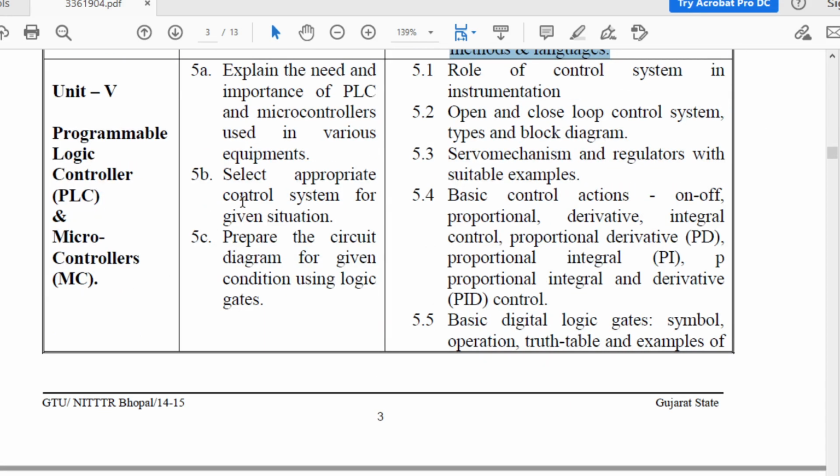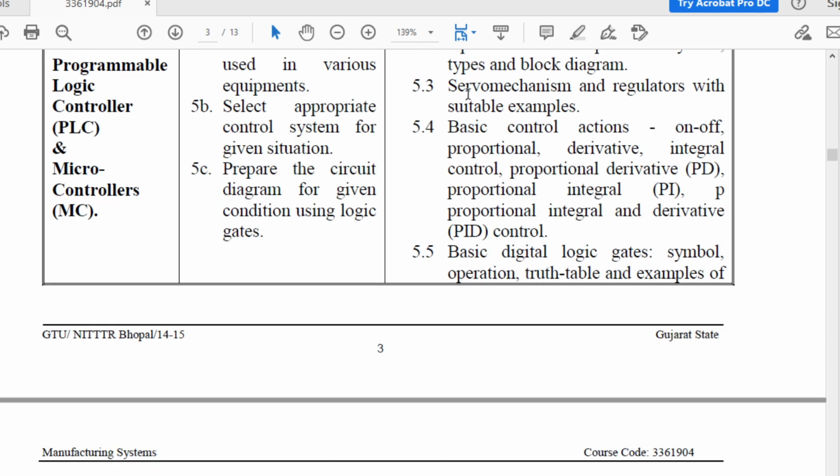Now chapter number 5 is programmable logic controllers, that is PLC, and microcontrollers, that is MC. In this chapter, what you are going to study? The first topic of this chapter is role of control system in instrumentation, open and closed loop control system, types and block diagram. Next topic is thermomechanism in regulators with suitable examples.